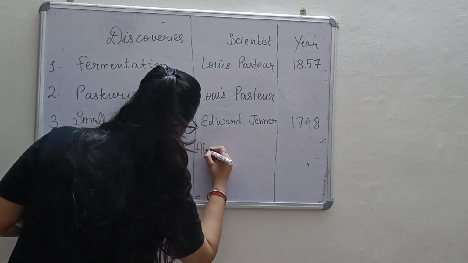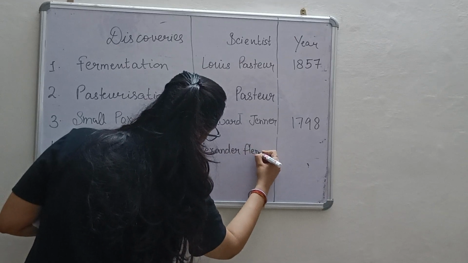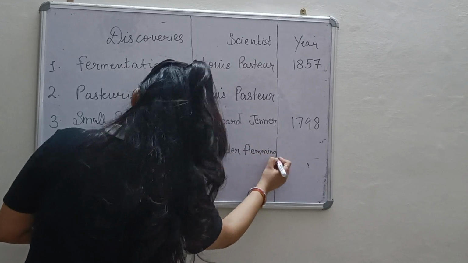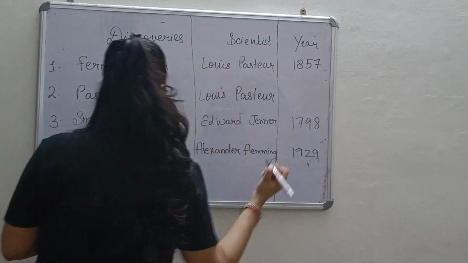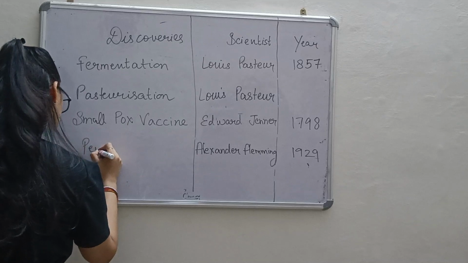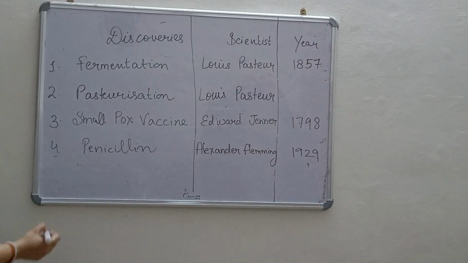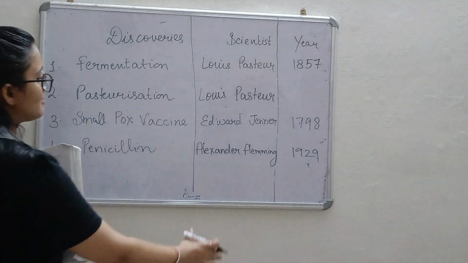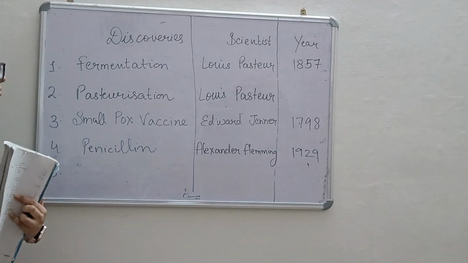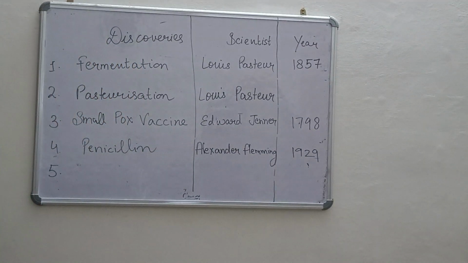Next discovery is by Alexander Fleming in the year 1929: penicillin, and this was a chance discovery. It was done by chance when he was working in his lab. Accidentally he came to know about the mold.